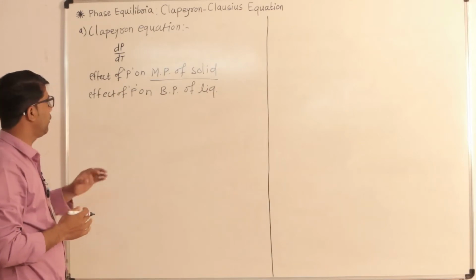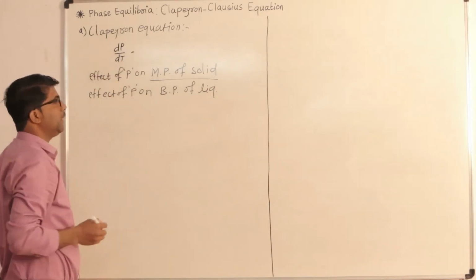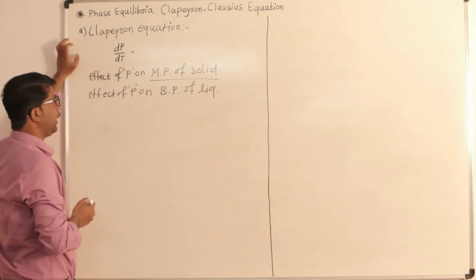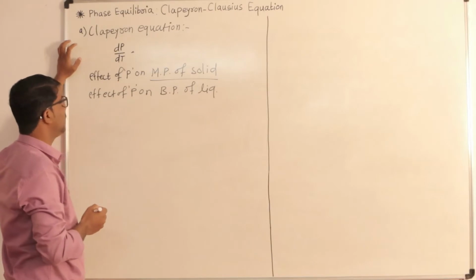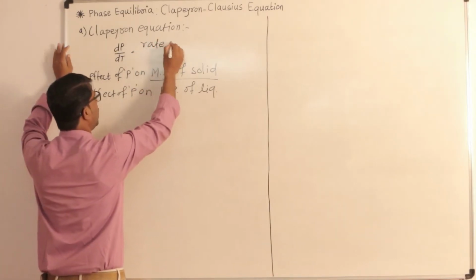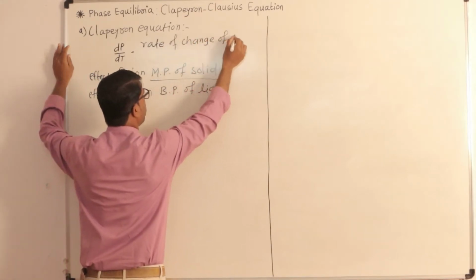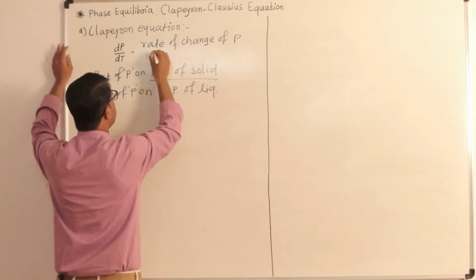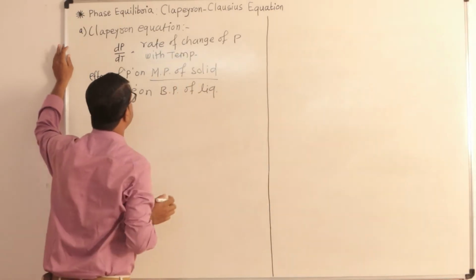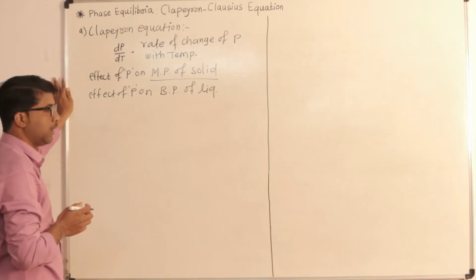In simple words, we are going to derive the relation of dP by dT. What is meant by dP by dT? This is called the rate of change of pressure with temperature.